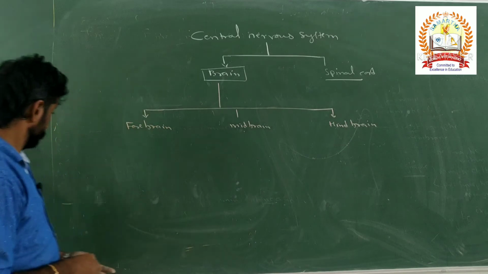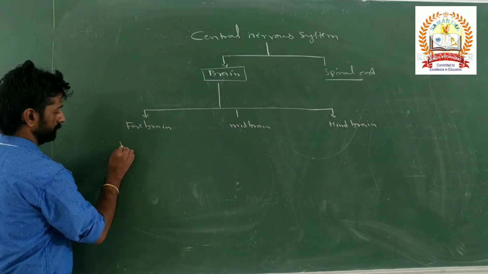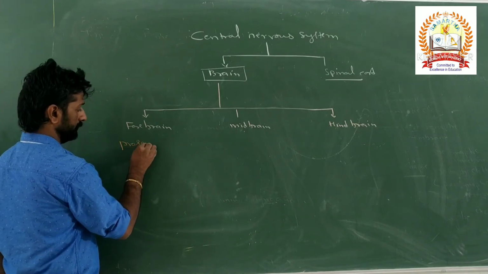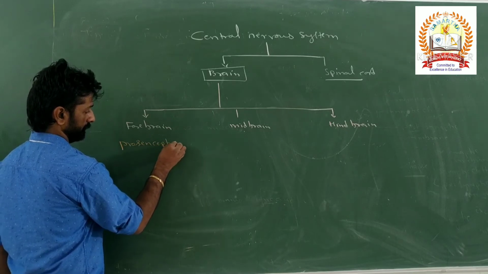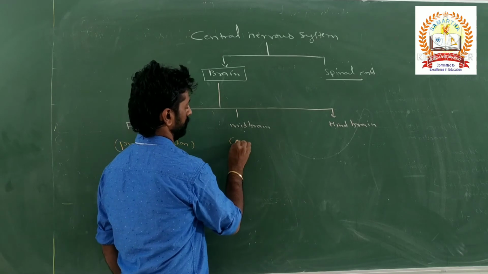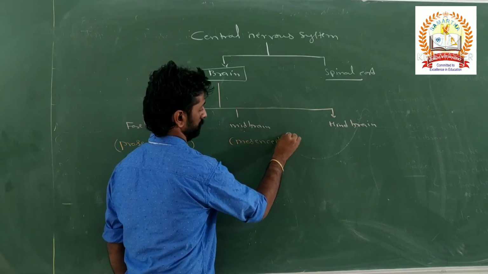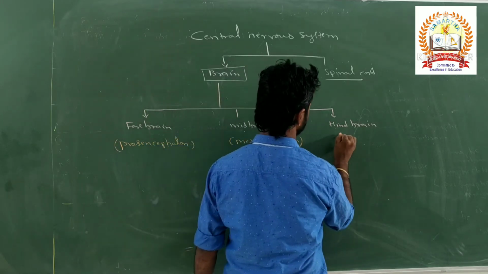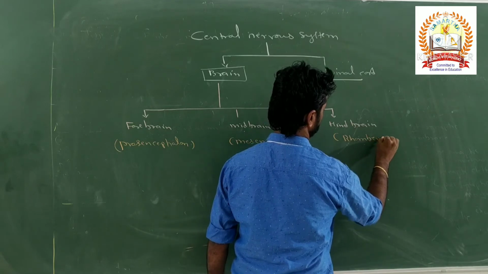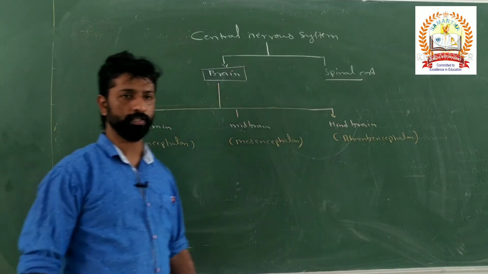Forebrain is also called prosencephalon, the midbrain is also called mesencephalon, and the hindbrain is also called rhombencephalon.